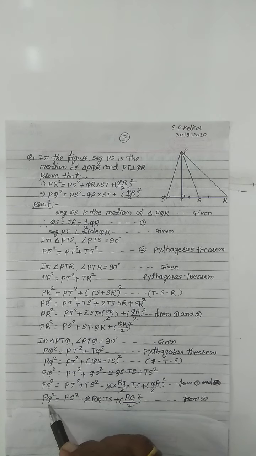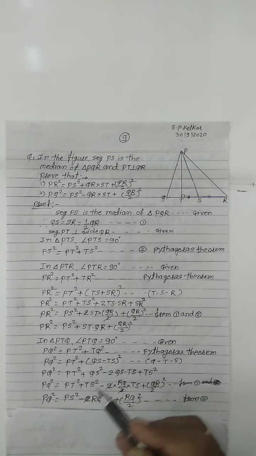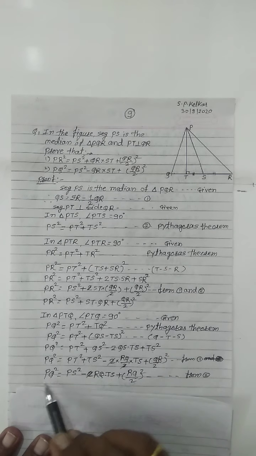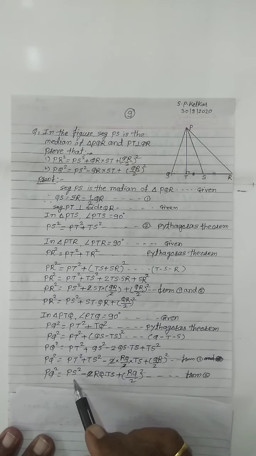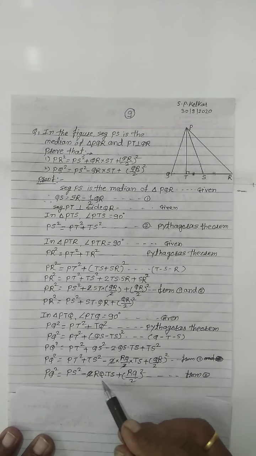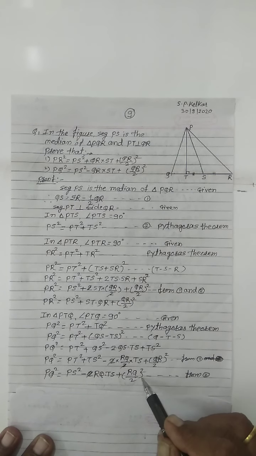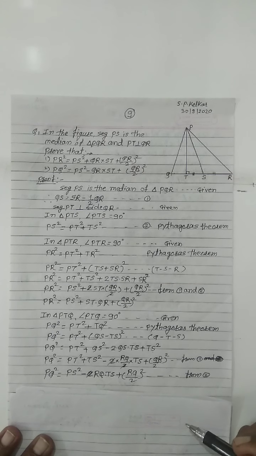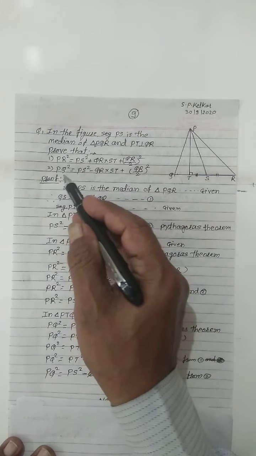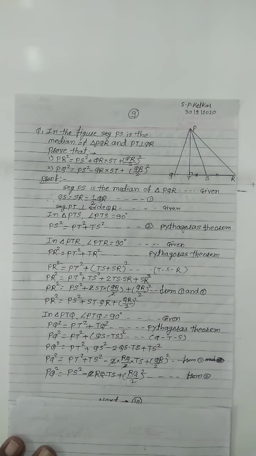Then we get PQ square equal to this PT square plus TS square. From equation number 2 we can write PS square, meaning PQ square equals PS square minus, these 2 cancel, then RQ into TS plus (RQ divided by 2) bracket square as it is. Then we have proved the second proof also. So now we see another example.